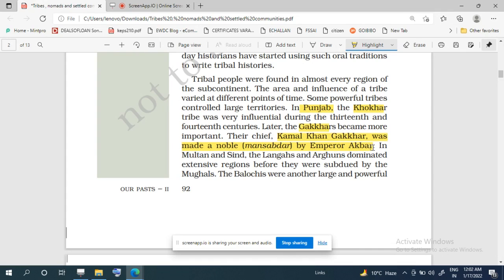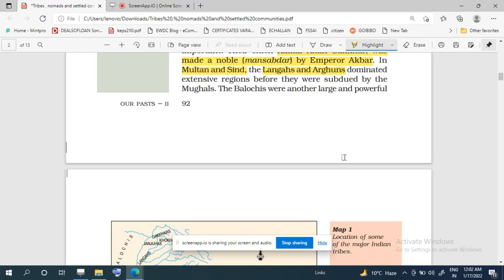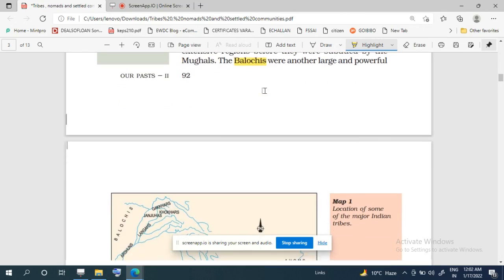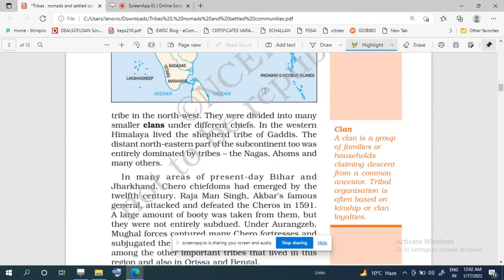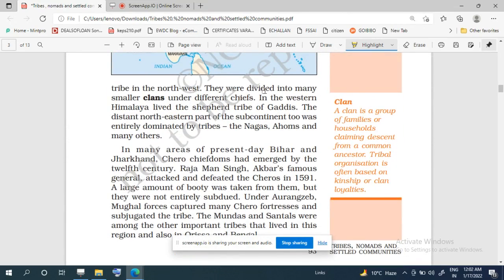And then we see that in Multan and Sindh there were other tribes like Langhas and Arghuns. Baluchis were also a very important tribe, very powerful in the northwestern part of the subcontinent. Likewise, we find that they were divided into smaller clans. What are clans?